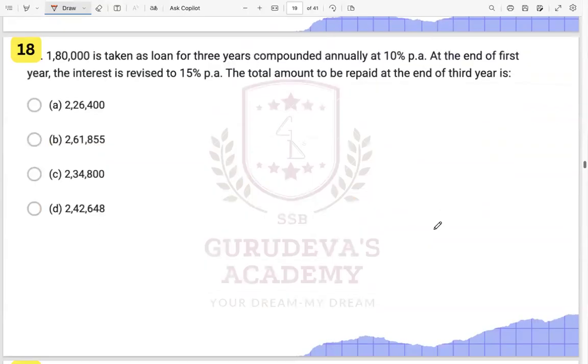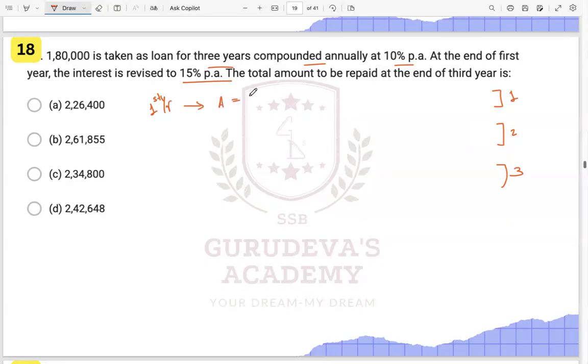Then we have this particular question. This is saying a loan of 180,000 was taken for 3 years, compounded annually, compound interest at 10%. At the end of the first year, the interest was revised. So now we have the first year, then the second year, and then the third year, and 3 different rates are given. So you just have to find it one by one. In the first year, what is the amount?